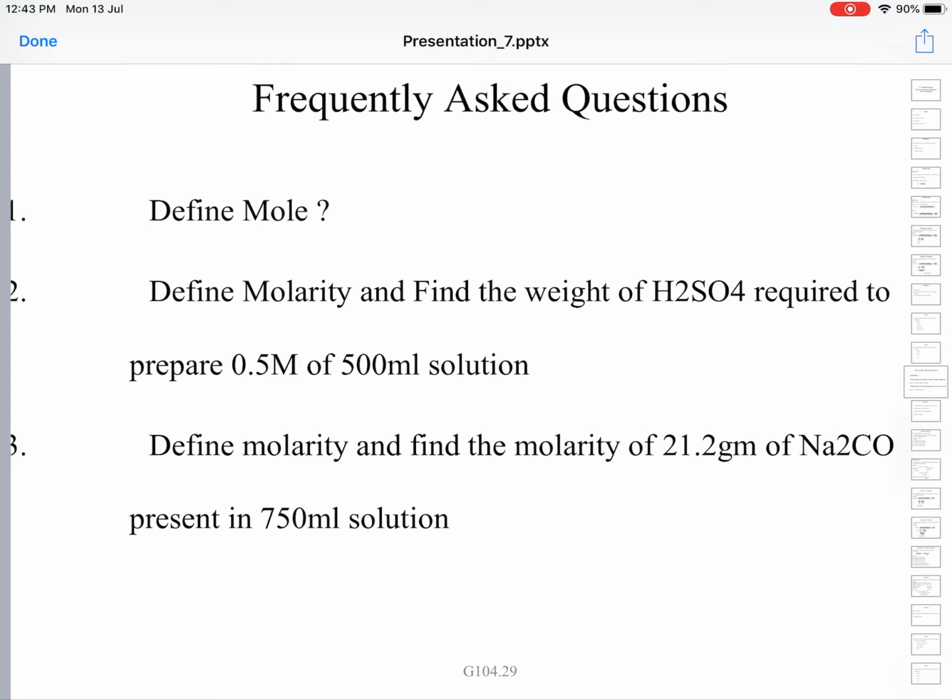The next problem is: define molarity and find the molarity of 22 grams of Na2CO3 present in 750 ml of solution. Here the weight of Na2CO3 is given and the volume of solution is given. The gram molecular weight of Na2CO3 can easily be calculated. It is 106 grams per mole. So you can easily do these problems.